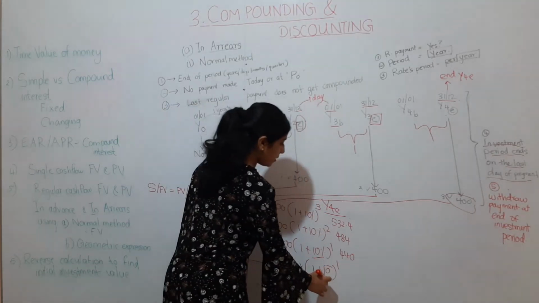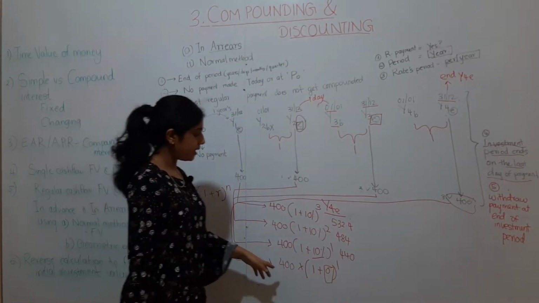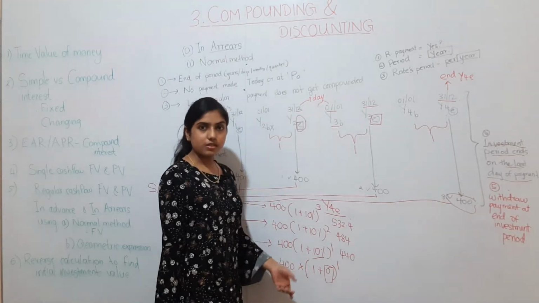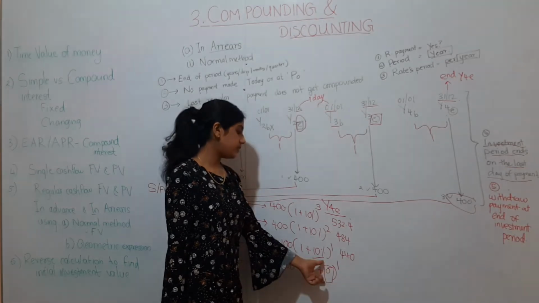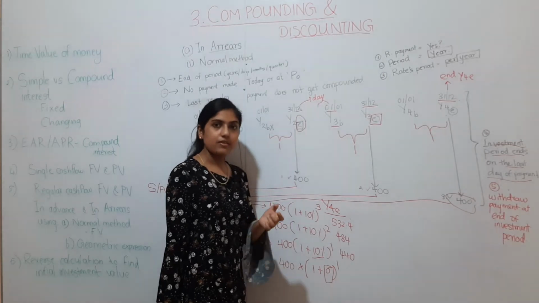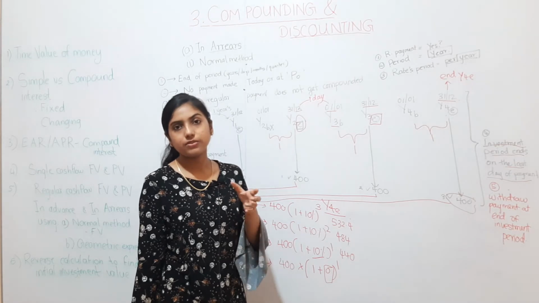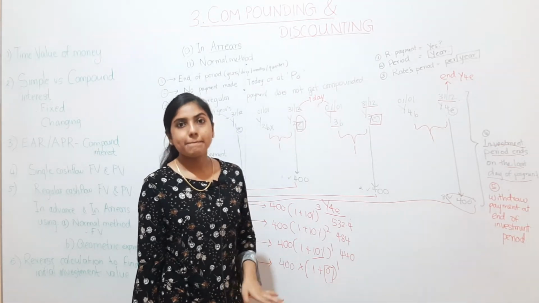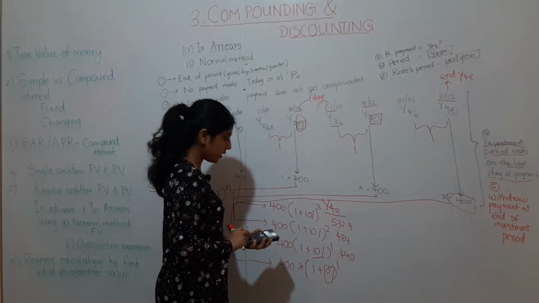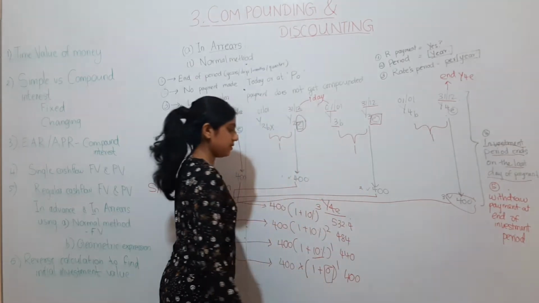This is a key point in arrears payments. The final year payment will not accumulate interest. There is no interest. Why? Because it stays in the account only for 1 day, whereas interest is offered only when the money stays in the account for at least a year. Having said that, your future value of the 4th year cash flow will be the same 400.